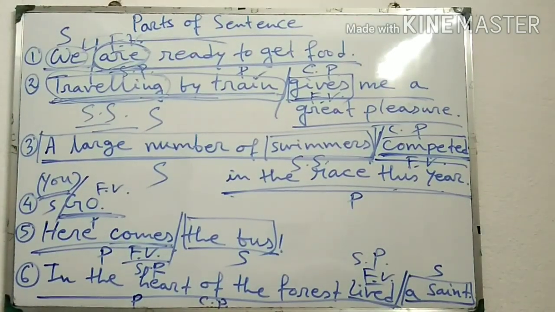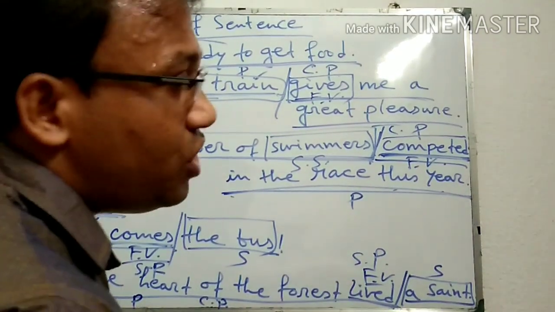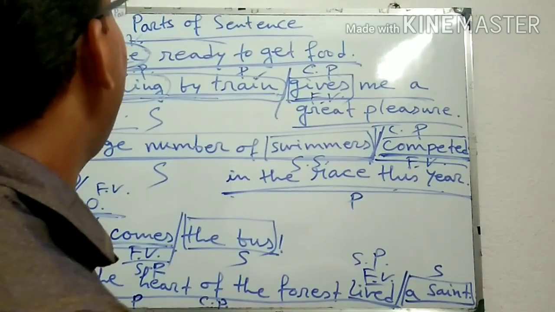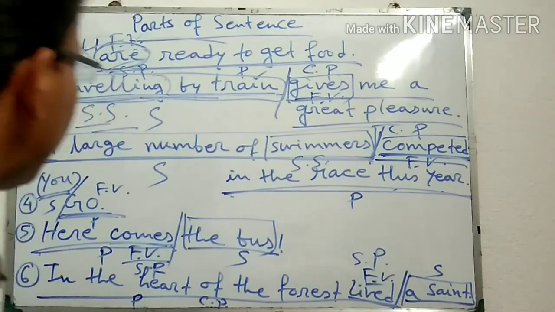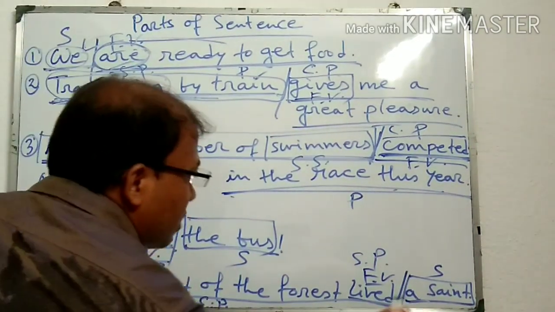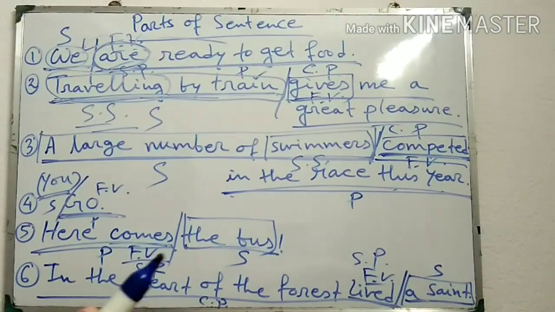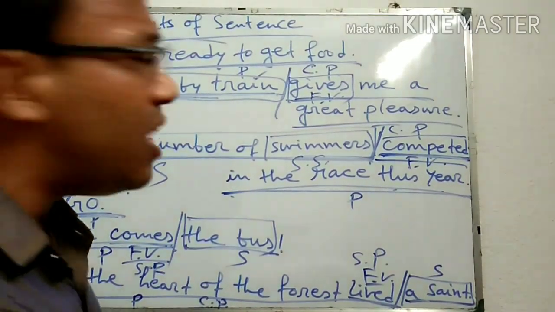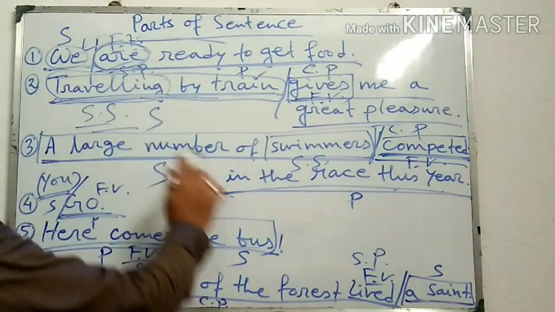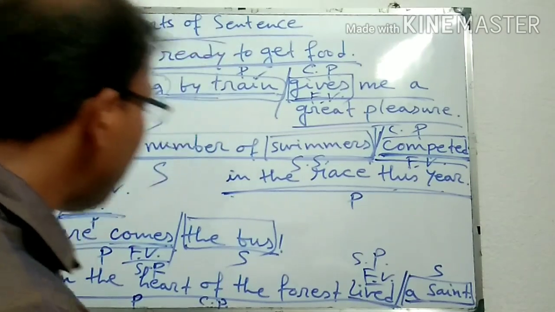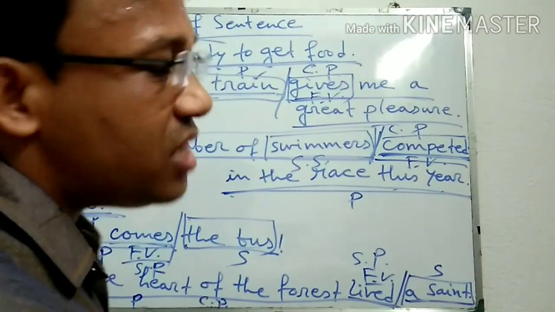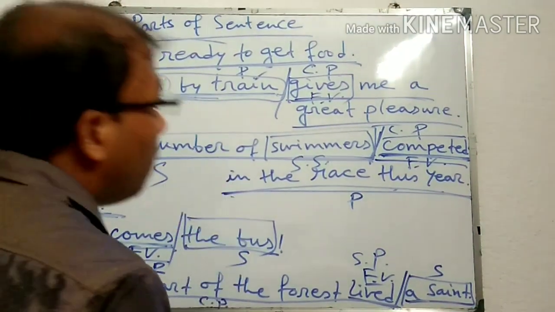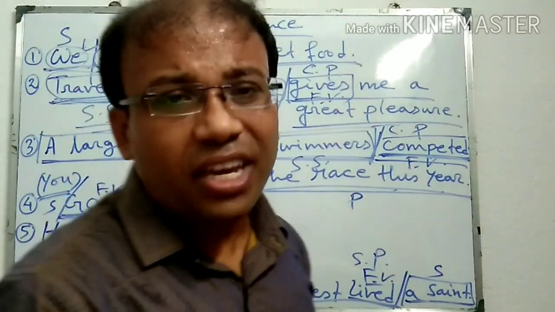This is the main topic. Also note one thing: generally in a sentence the subject is placed just before the predicate, but sometimes, occasionally, the subject comes after the predicate part. Generally the subject comes before the predicate part, but in some cases the subject comes just after the predicate part or just after the finite verb. This is the main thing about subject and predicate. Okay, bye.